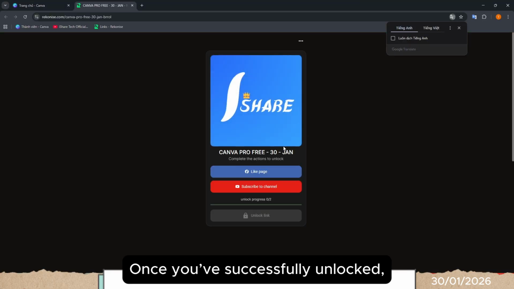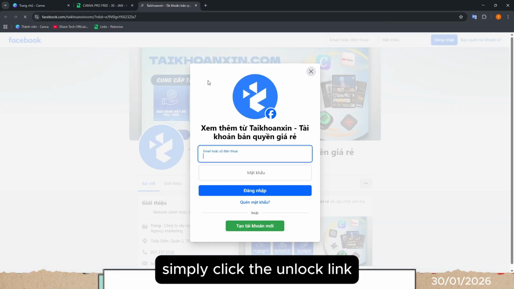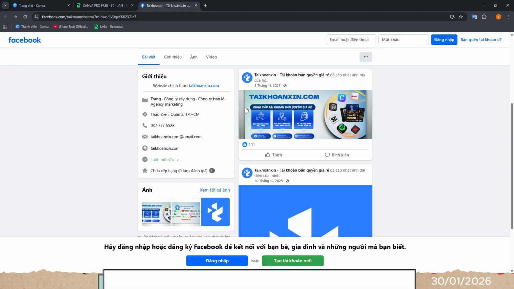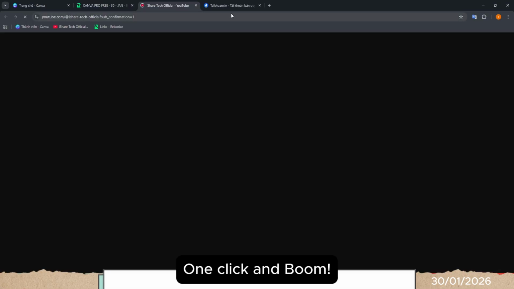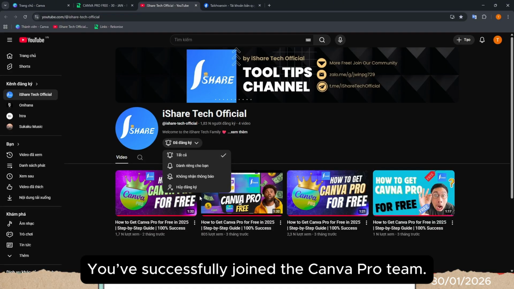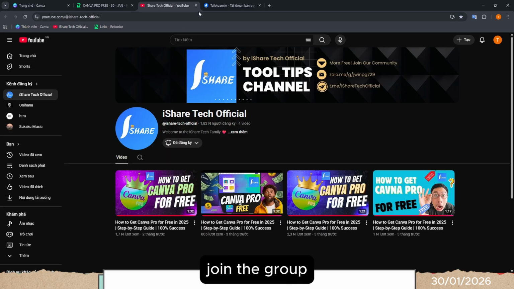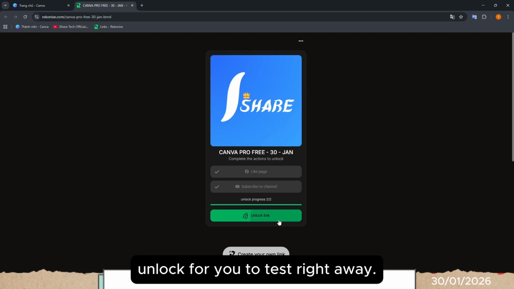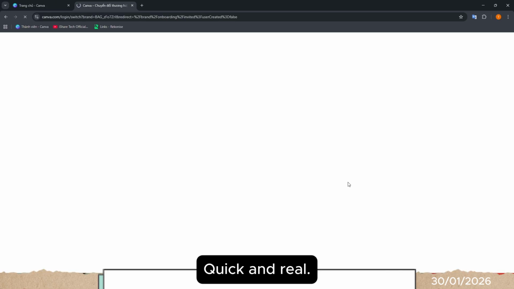Once you've successfully unlocked, simply click the unlock link and you'll get direct access to Canva Pro instantly. One click and boom! You've successfully joined the Canva Pro team. That's it. Join the group, hit the link, pass through, and Canva Pro will instantly unlock for you to test right away. Quick and real.